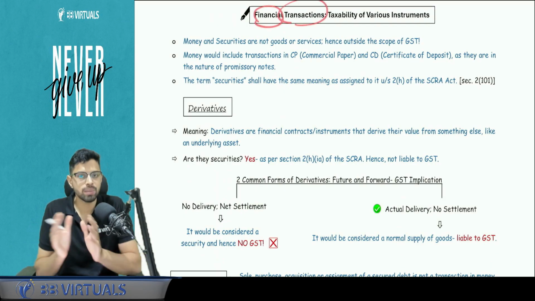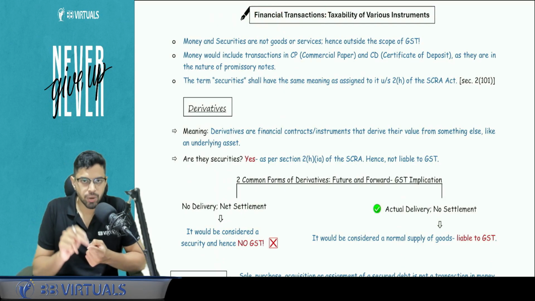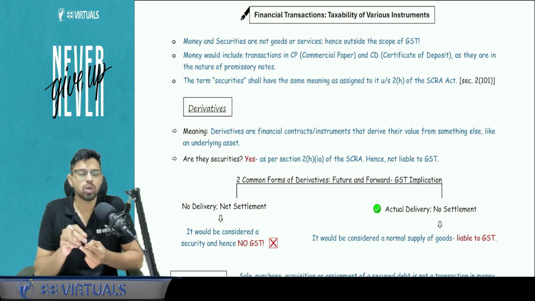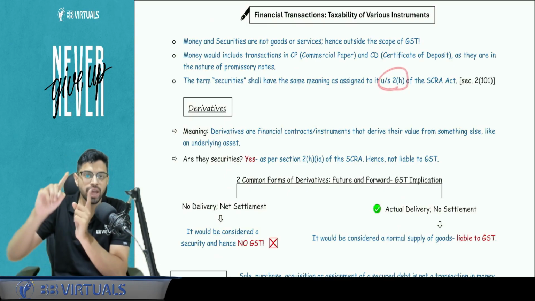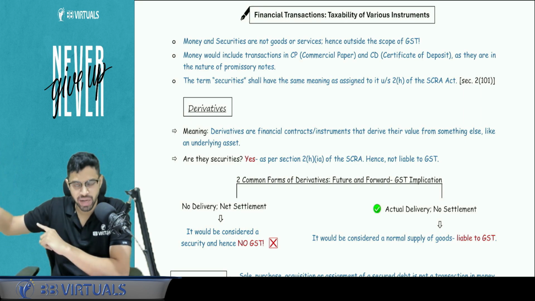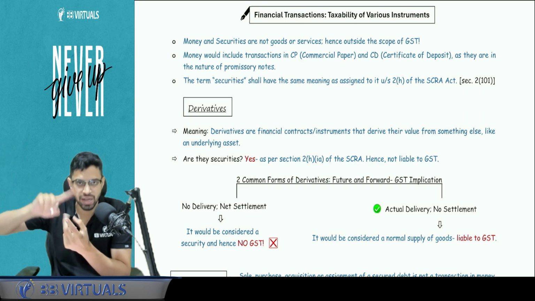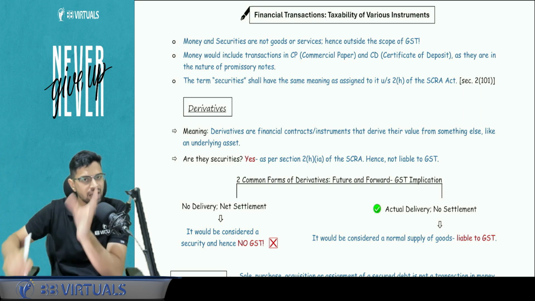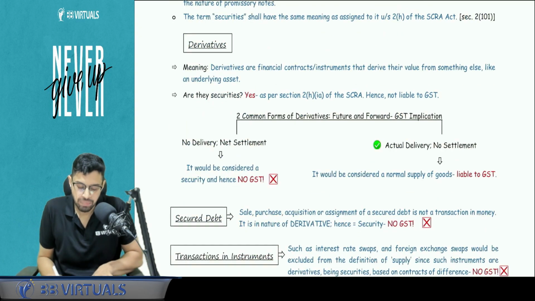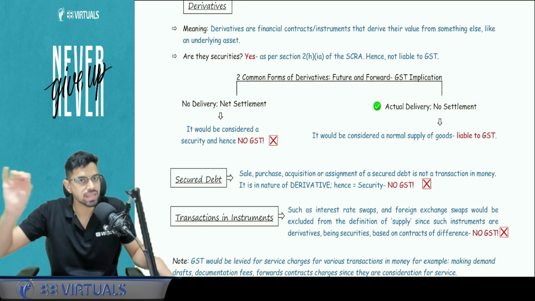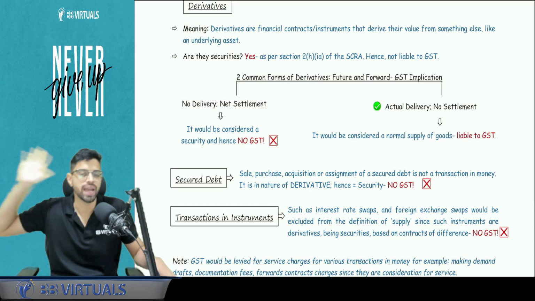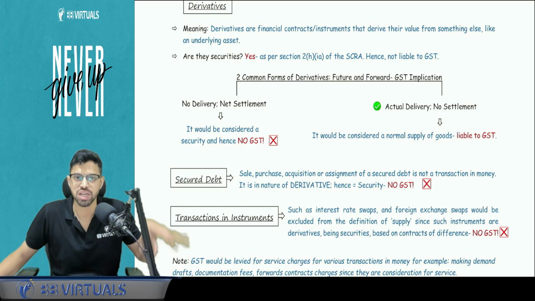Financial transactions: certain important points to be understood. Money and securities are outside the scope of GST. Securities per se is not defined under the CGST Act, but it is defined under section 2 clause h of the Securities Contract Regulation Act, which includes shares, securities, derivatives, preference shares, debt instruments, everything. What do you mean by derivatives? Derivatives are specifically included in securities as per section 2 clause h of the Securities Contract Regulation Act.